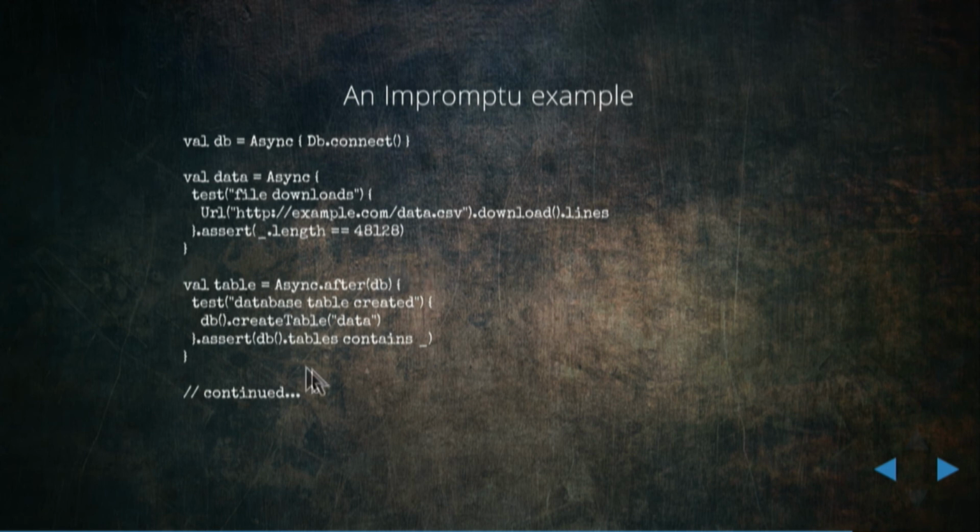So this is a dependency. We can't attempt to do this until we've got that database connection. But it's completely fine to be downloading the file while we're connecting to the database. So we've got parallelism here.